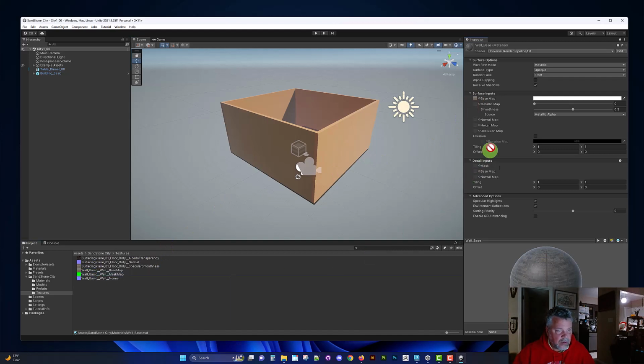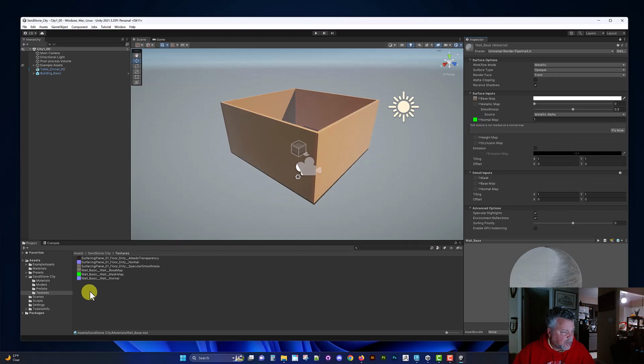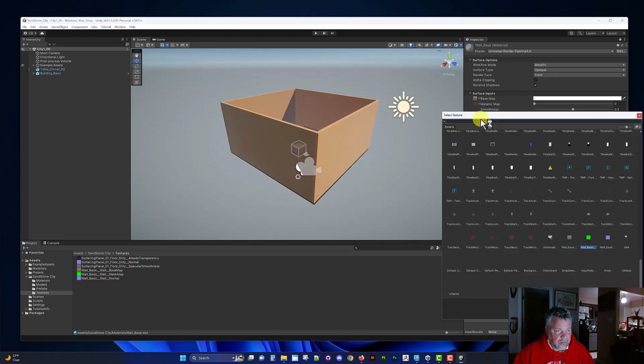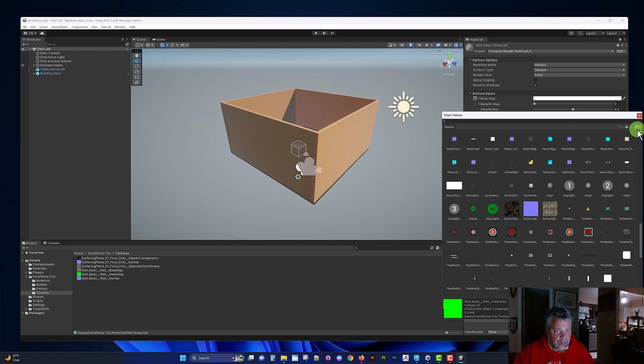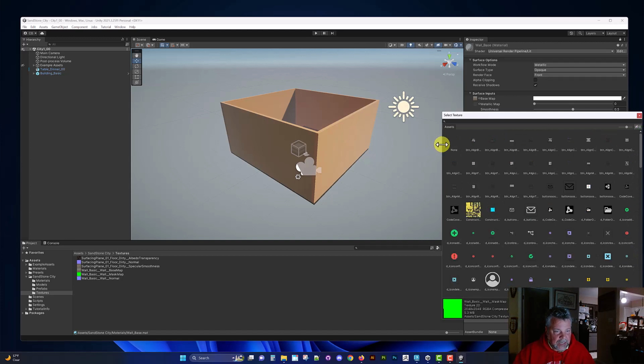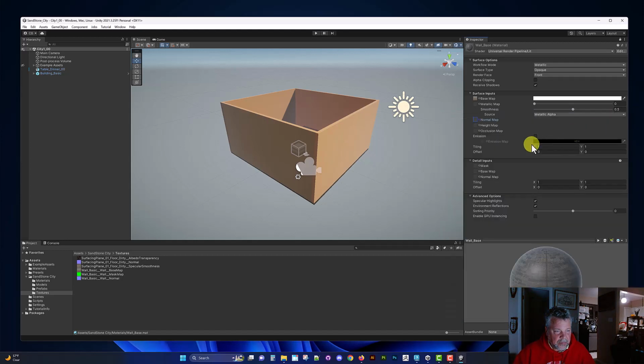map. Oh, I did the wrong one. I need to actually export those back out. I did a mass map.